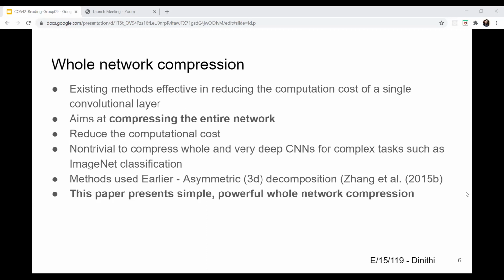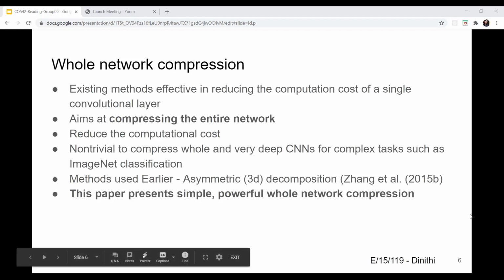In a research, Zhang showed that entire convolutional layers can be accelerated with asymmetric decomposition. More about asymmetric decomposition will be explained in the related work section. In this paper, they presented a much simpler but still powerful whole network compression scheme which takes entire convolutional and fully connected layers into account.